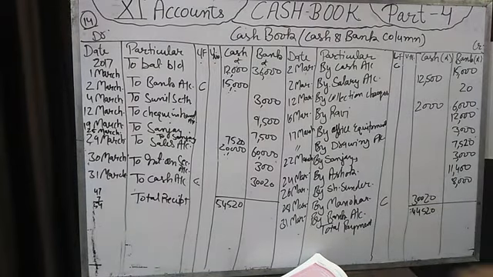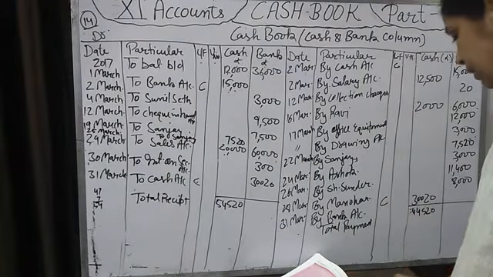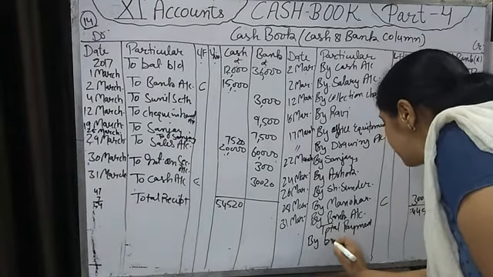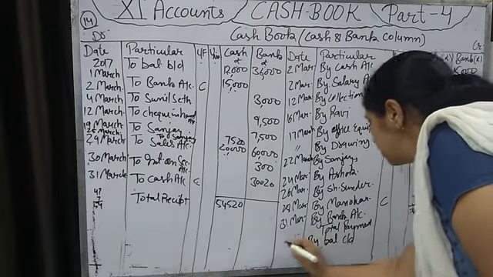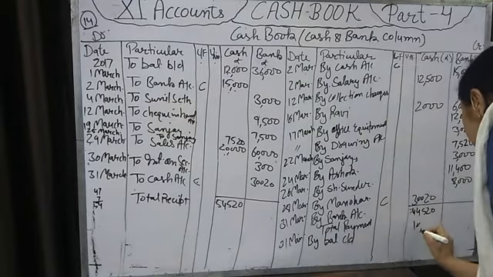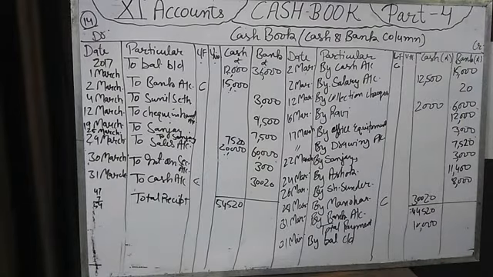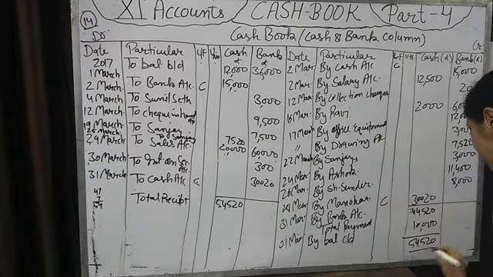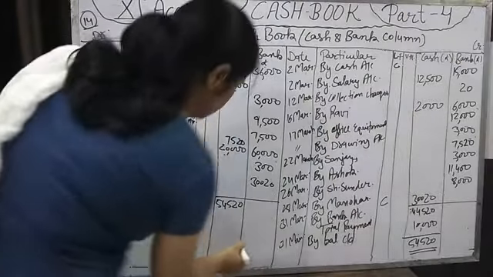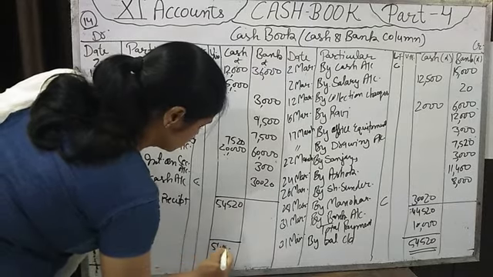Okay, then the difference of receipt minus payment comes to 10,000. That is our balance carried down on 31st March, 10,000. We have kept 10,000. Now do the total of 54,520 again and put two lines. It means close the cash book on 31st March.